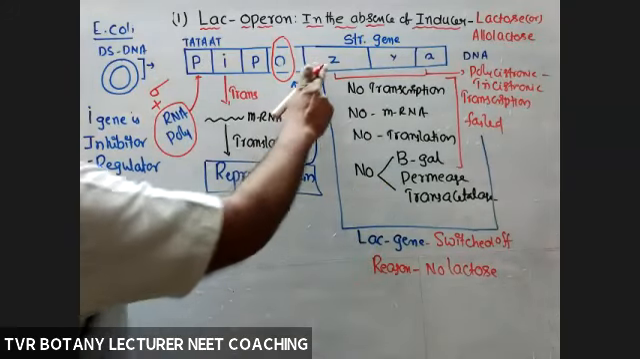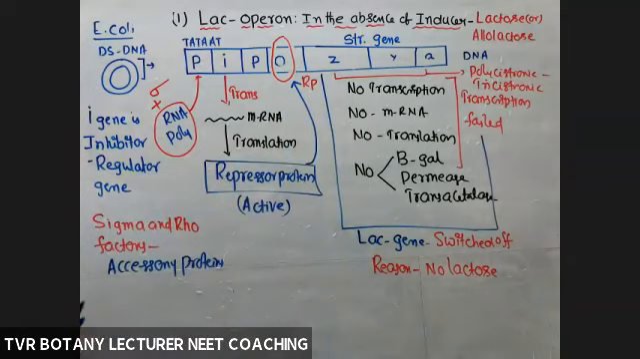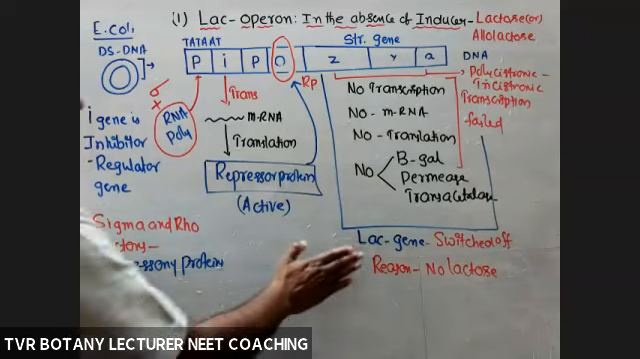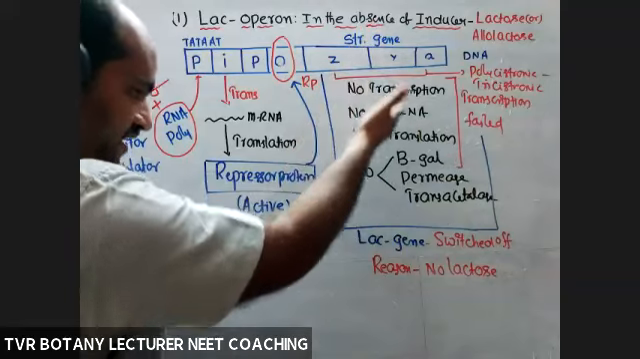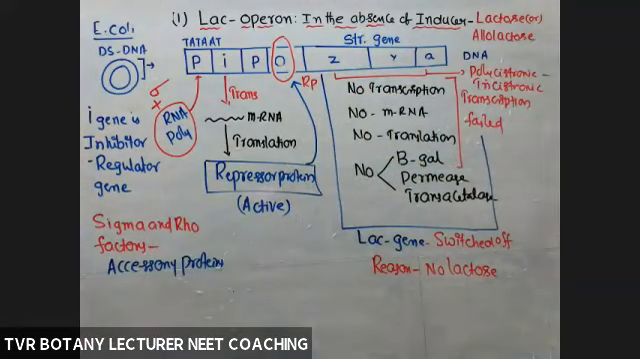What is the role of the Z gene? It codes for the beta galactosidase enzyme; we'll see that in the next diagram. The Y gene codes for permease, and the A gene for transacetylase. As lactose is absent, production of all these enzymes is a waste, so there is no expression of these genes. Is it clear?